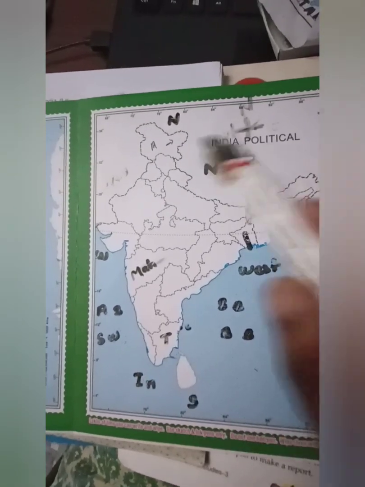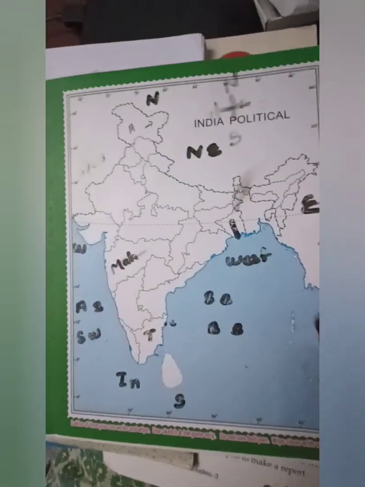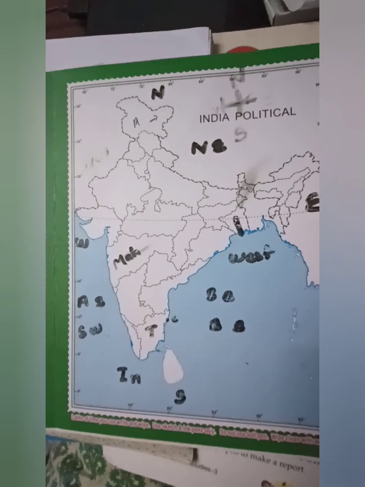I hope you all know all 8 directions. So 4 directions, the cardinal directions, and 4 intermediate directions. Are you all clear? Shall we go for the next thing?